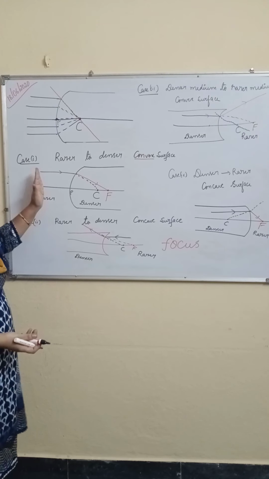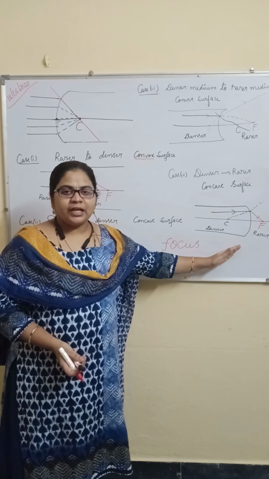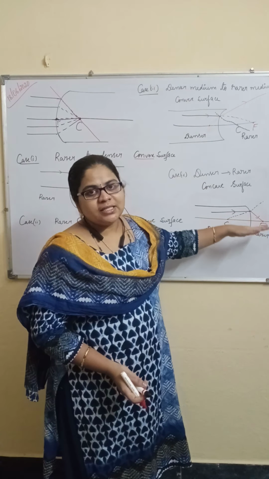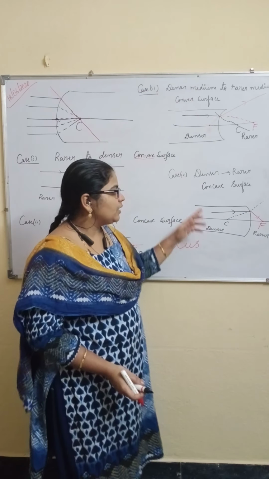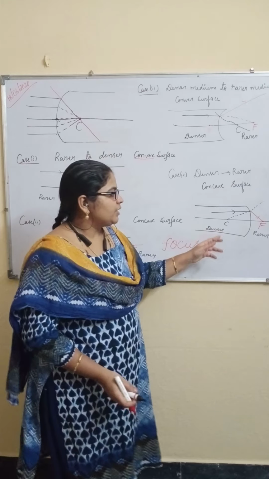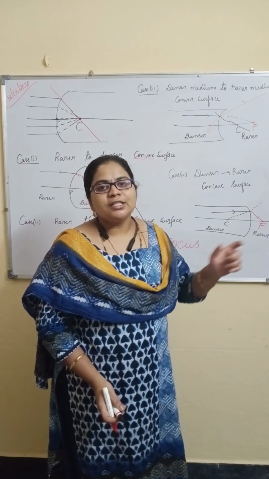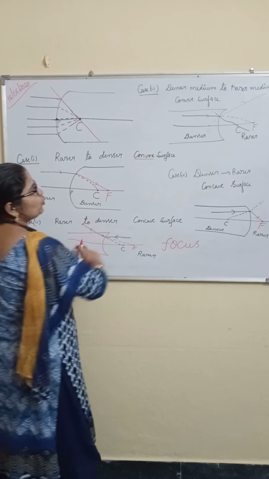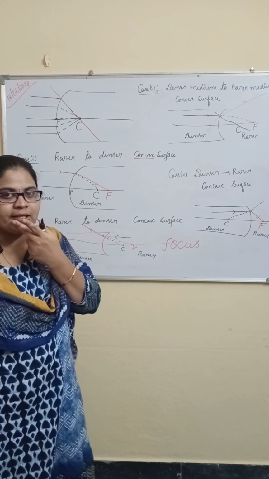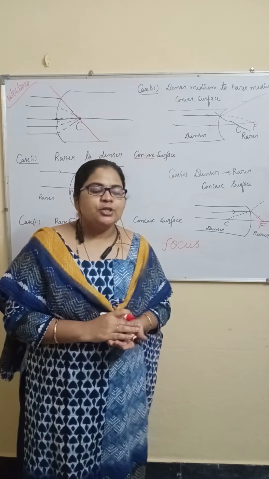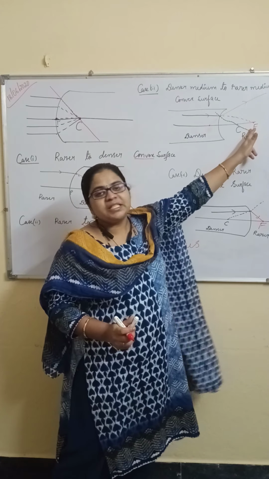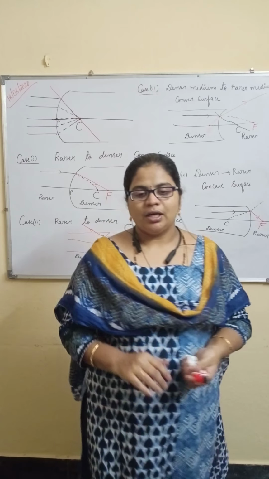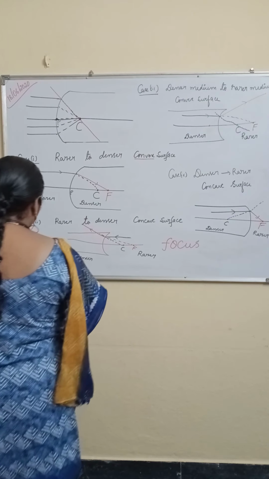Understand? So for case 1 and case 4, the refracted light rays are meeting the principal axis. Where the parallel light rays are incident and the refracted rays meet the principal axis, that is called the focal point, focus. And coming to case 2 and case 3, they are not meeting, so we should extend backward. When we extend backward, they meet the principal axis. That point is also said to be the focus. Clear?